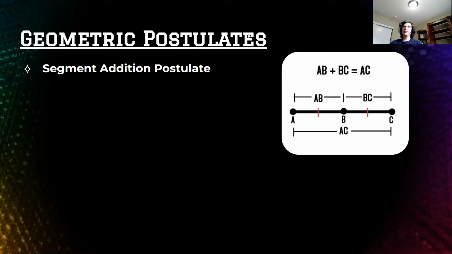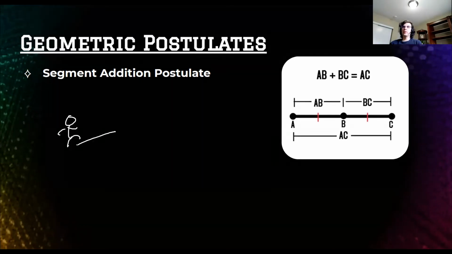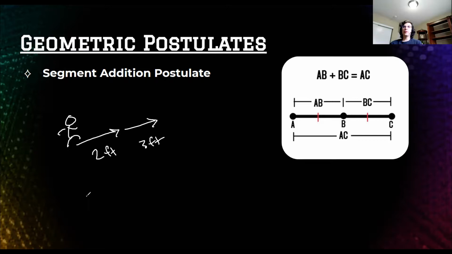So imagine, I'm walking somewhere. And I go 2 feet, and then I stop, and I go 3 more feet, and then I stop. How many feet did I go total? Well, I went 5 feet total. We know that stopping then going again doesn't change the total length of the trip. Likewise here, AB plus BC equals AC. It doesn't matter that there's a stop in the middle. That's something we have to assume, though.